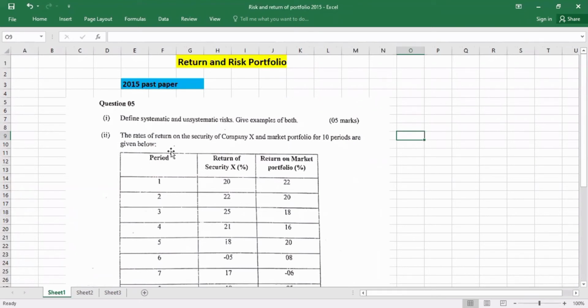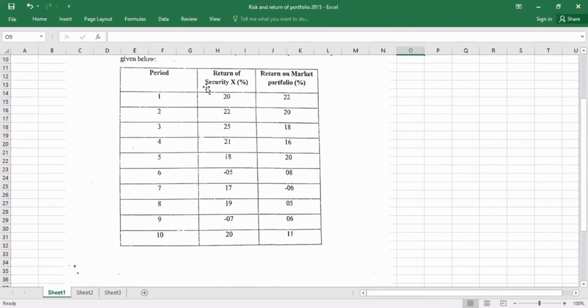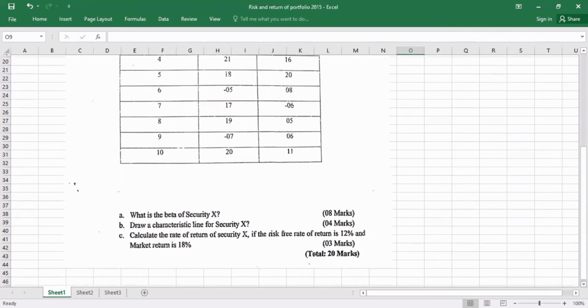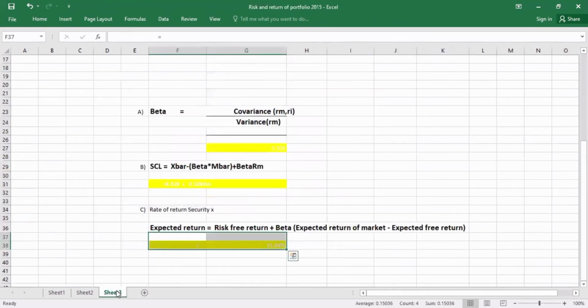The rates of return on security of company X and market portfolio for 10 periods are given below. In the table, they gave periods 1 to 10, return of security X and return of market portfolio. Then they asked: A, what is the beta of security X; B, draw a characteristic line for security X; C, calculate the rate of return of security X if the risk-free rate of return is 12% and the market return is 18%. Okay, let's move to the answer.